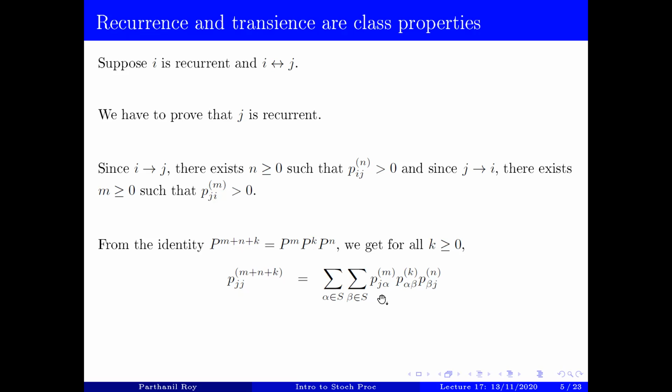Essentially in m steps from j, you go to some state alpha, and then in k steps you go from alpha to some state beta, and in n steps you go from beta to j. Alpha and beta are arbitrary states in S, so this sum is there. This means that in m+n+k steps, the Markov chain will go from j to j.